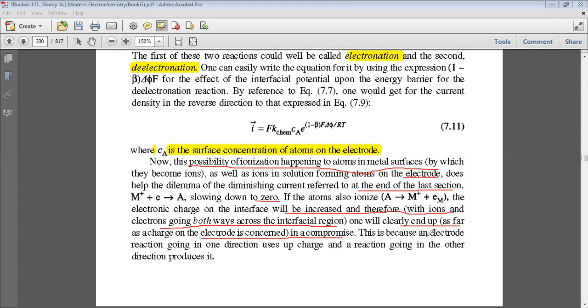This is because an electrode reaction going in one direction uses up charge, and a reaction going in the other direction produces it.